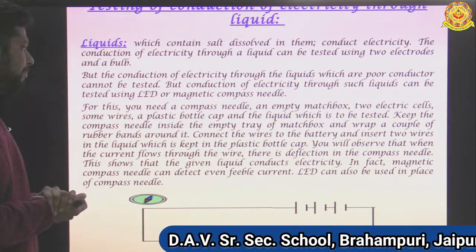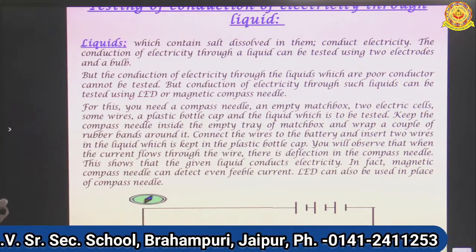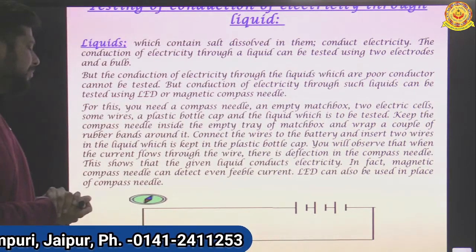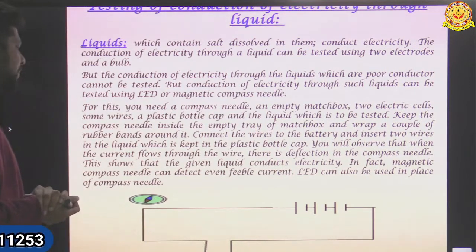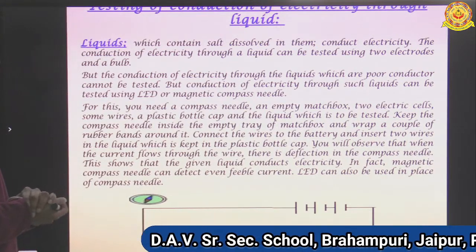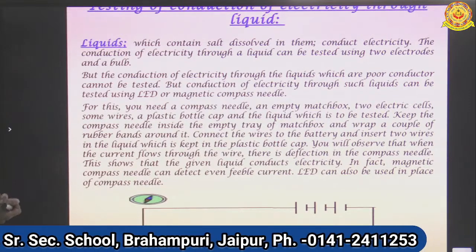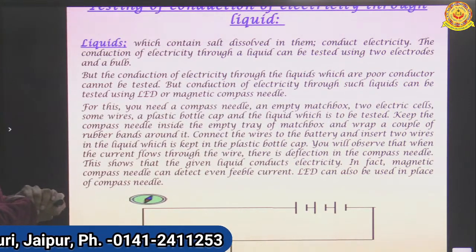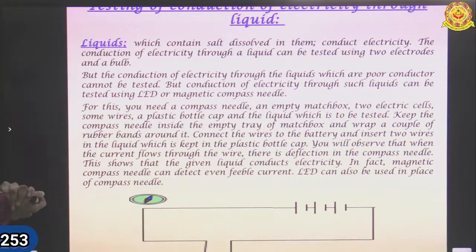For this you need a compass needle, an empty matchbox, two electric cells, some wires, a plastic bottle cap, and the liquid which is to be tested. Keep the compass needle inside the empty tray of the matchbox and wrap a couple of rubber bands around it. Connect the wire to the battery and insert two wires in the liquid which is kept in the plastic bottle